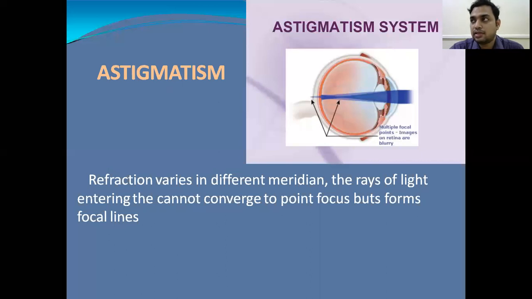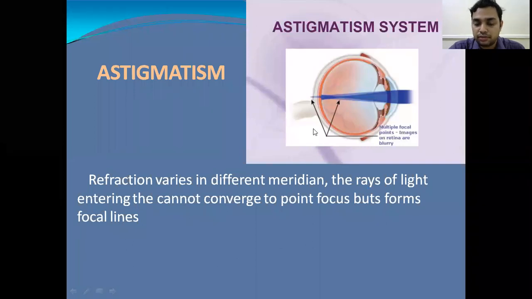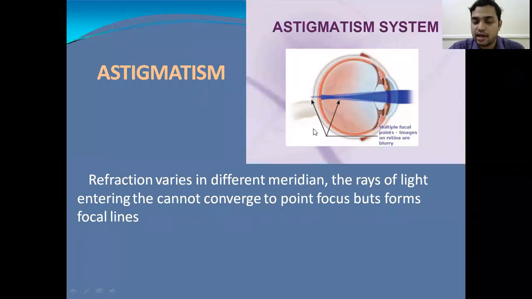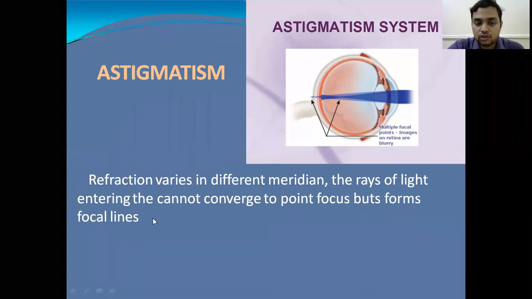So the rays coming from infinity will not converge or diverge to a point focus. They will not form a focal point, but they form focal lines, because the refraction varies in different meridians. This you have to remember. They do not form a focal point, but they form focal lines as the refraction varies in different meridians. That we call astigmatism. So remember these focal lines.